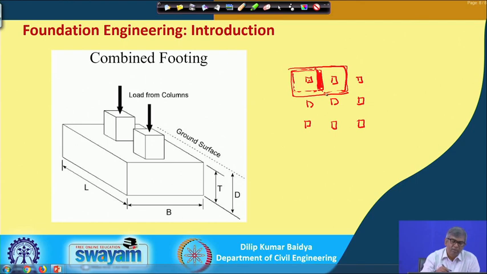And when you design a combined footing, there are other aspects. First of all, you have to find out the area, and most of the time it can be rectangular. But if the loads are unequal, or the spacing is different, or some other constraints are there, sometimes the area can also be of trapezoidal shape. That aspect we will also discuss later on. So, this is another type of footing.